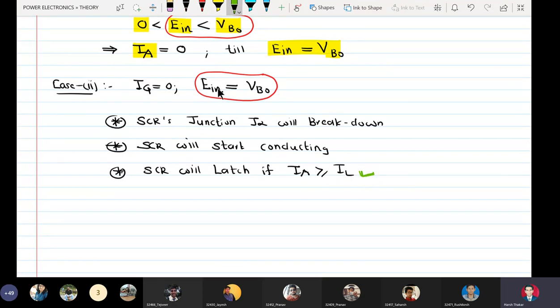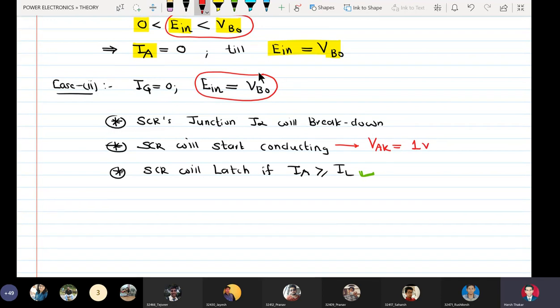Now when SCR starts conducting, understand one thing: VAK will be equal to 0.7, let us keep it as 1 volt, right?